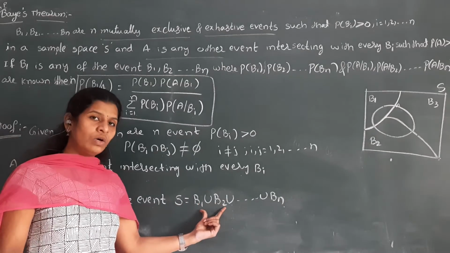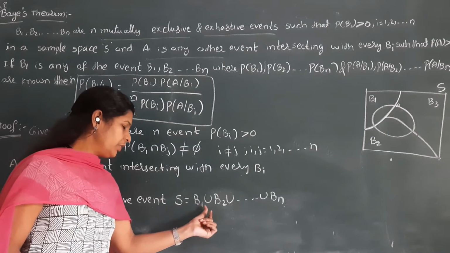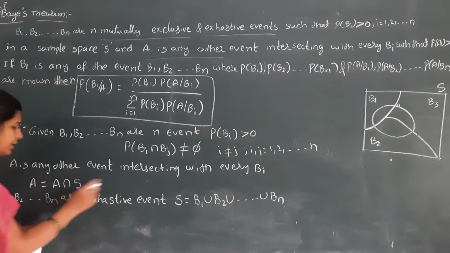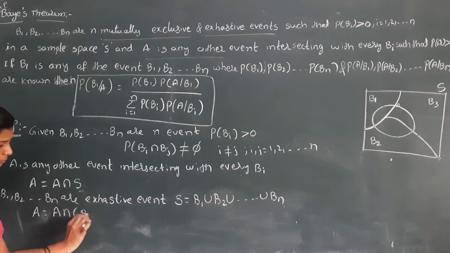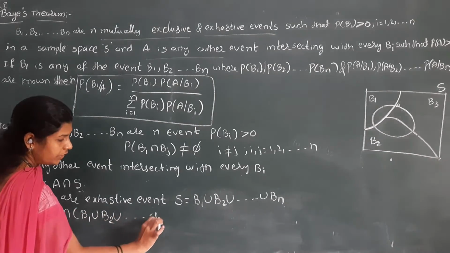If you add all the events, you get the total sample space. Now I am substituting this S value in the above place, so A is equal to A intersection of B1 union B2 union and so on union Bn.